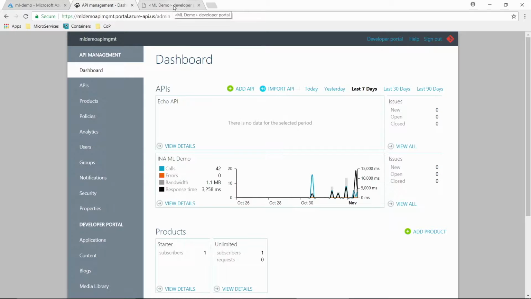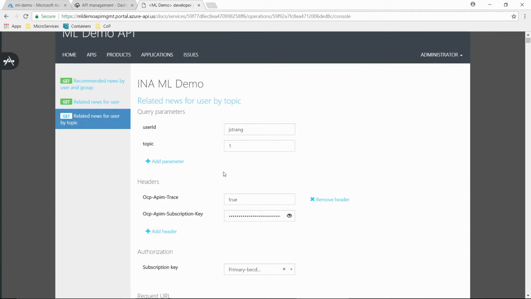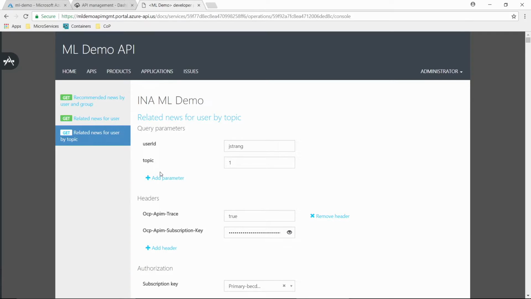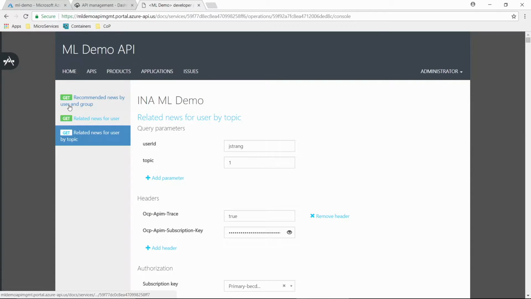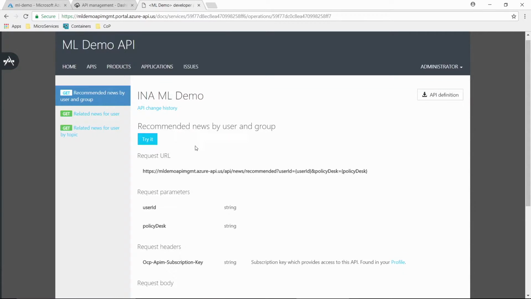And then if I go over to the developer portal, and let's just go up here, these are the three methods that, Steve, we should talk about in a moment. The first method is, here are the recommended news stories based on the user, right? And the other method I want to show you is, given the user, please give me the categories that I'm interested in and what categories apply to me. So those are the two examples here. In fact, if you have time, we can just quickly execute one of them. Absolutely. So you know that this is not just an empty demo.